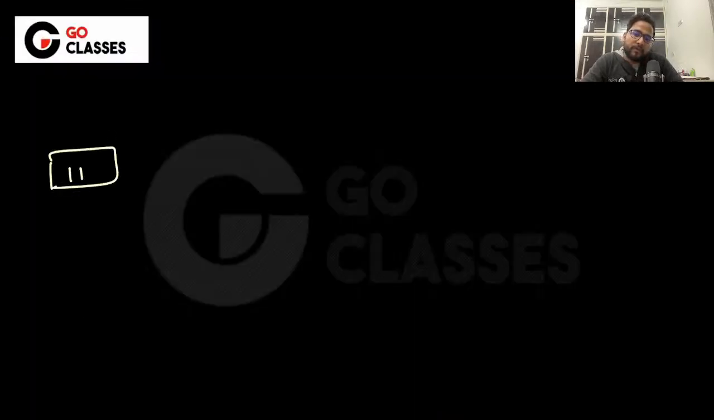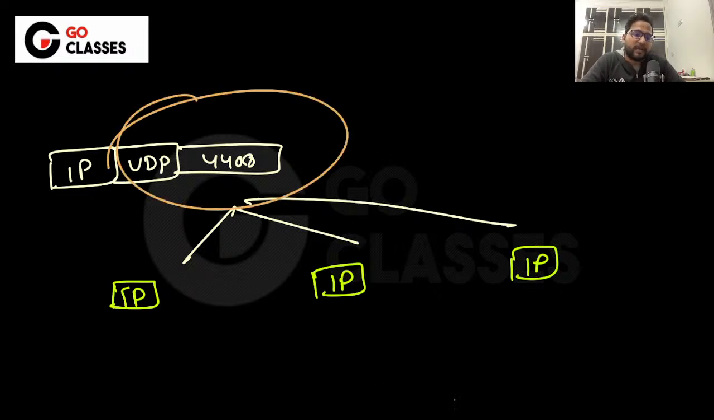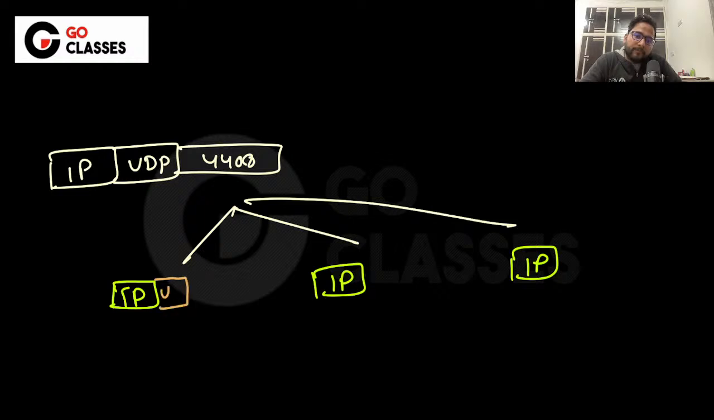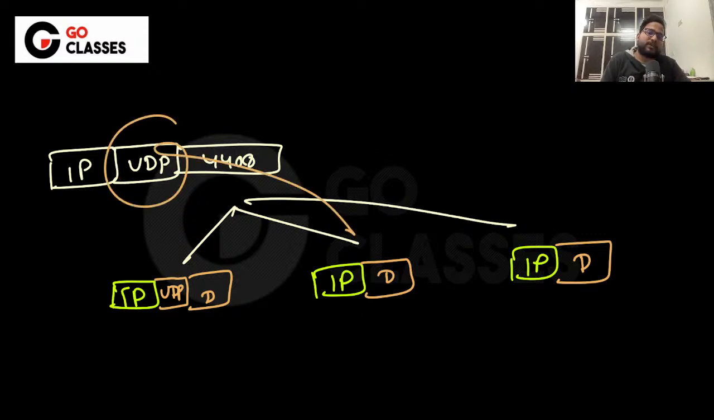If you have IP, you have UDP, and you have 4408, right? Now, if you divide into 3 parts, IP actually will be in every packet. But in just one of the packet, you will be having UDP and some data. And this is some data, this is some data. Interestingly, UDP will be in just one packet, not in 3 packets. That's the catch of this question, right?